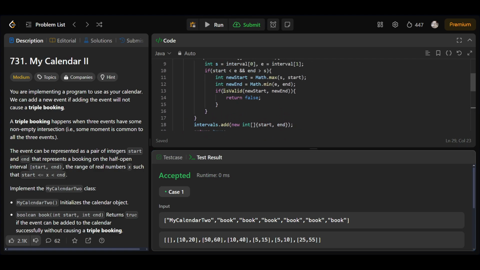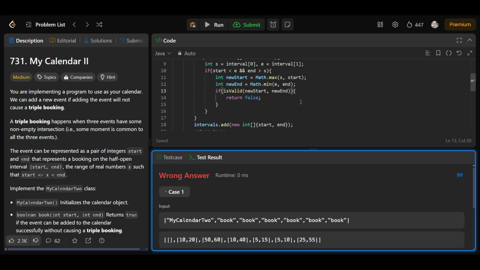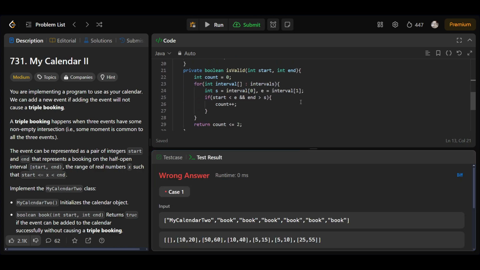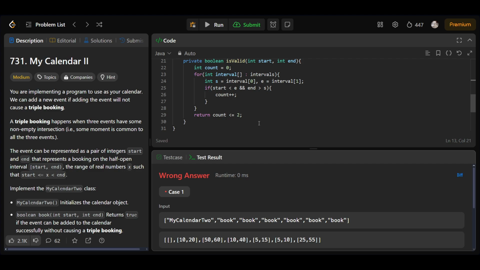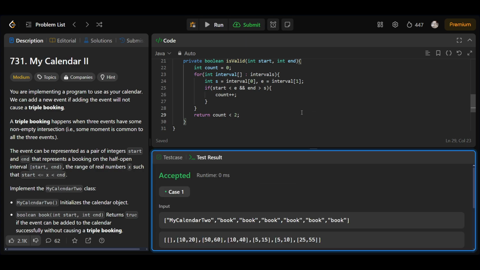If count is less than or equal to 2 and it is not valid. If isValid, again then I'll have a wrong answer. If not isValid. Oh, if count is less than 2, not less than or equal to, yeah. Yeah, now it gets accepted.